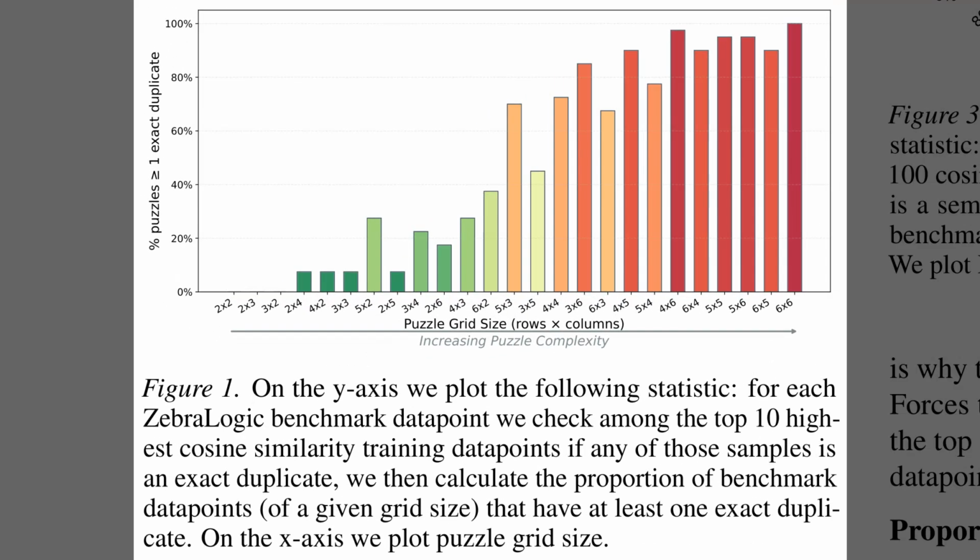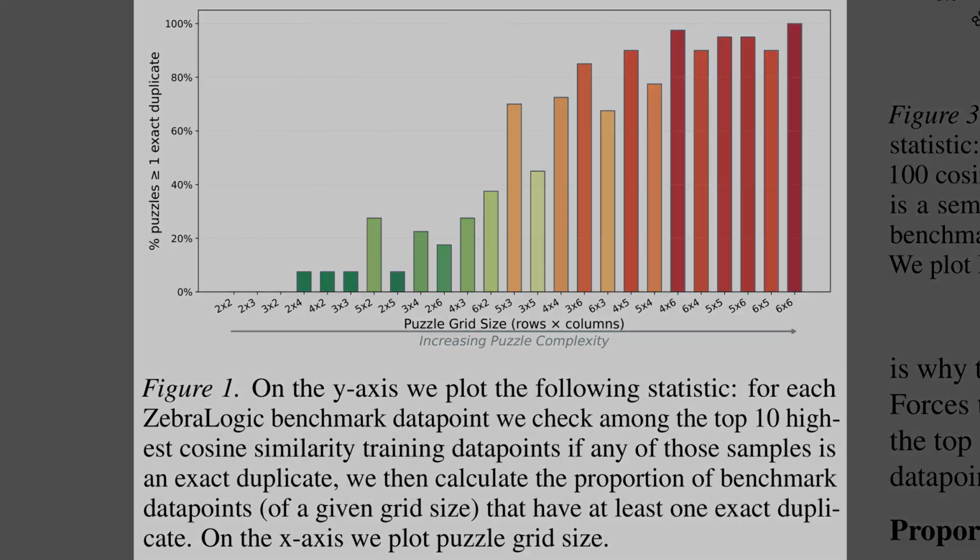Well, distinct from the difficulty patterns in Figure 3, Figure 1 uncovers a stark trend for ZebraLogic puzzles. This chart plots the percentage of exact duplicates found in the training data against the puzzle's grid size. On the left, simple configurations like 2x2 show almost zero contamination. But scan to the right side. For grids 4x4 and larger, duplicate rates skyrocket, consistently exceeding 80%. This suggests that for complex logic tasks, the model is likely relying on rote memorization rather than actual reasoning.